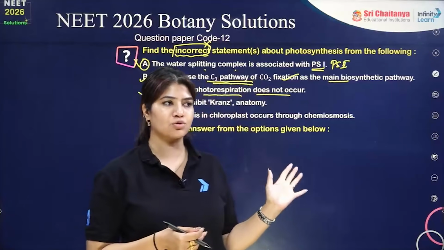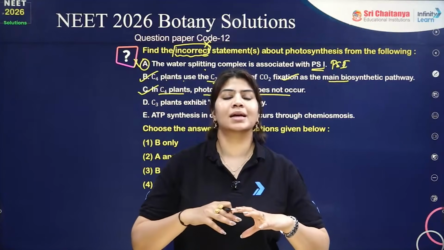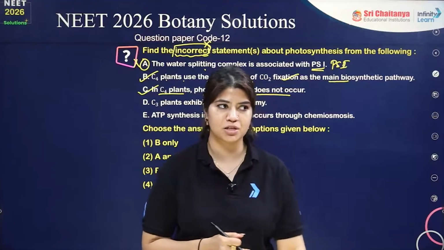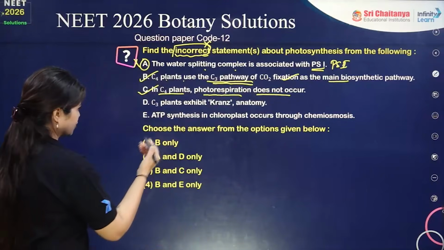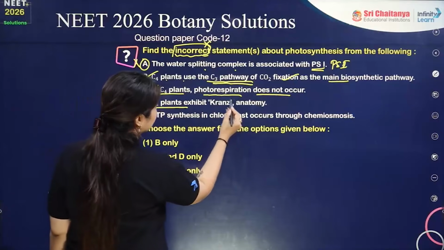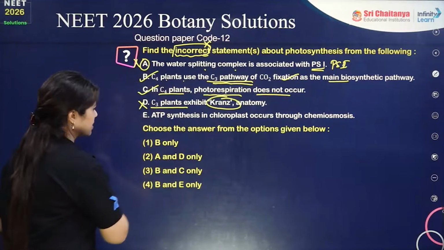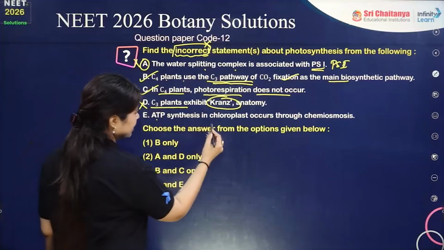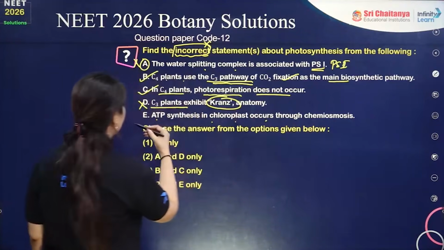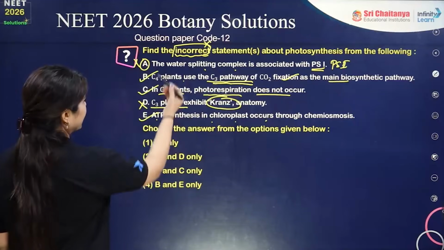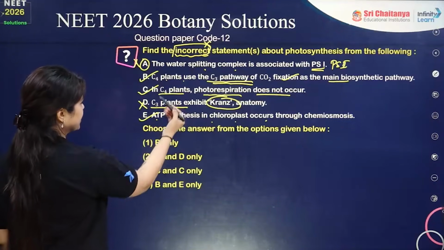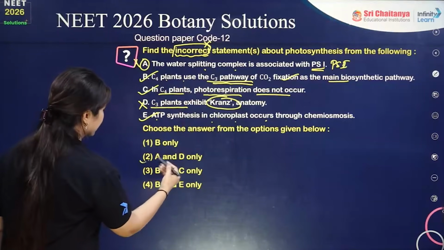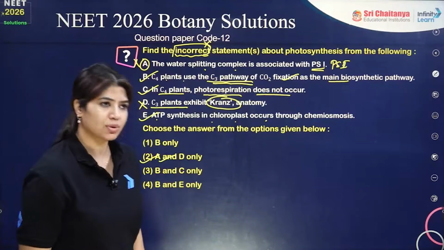This statement is correct to some extent; it is not that photorespiration does not occur at all, but very little photorespiration remains. They are able to avoid photorespiration. C3 plants exhibit Kranz anatomy: C3 plants do not have Kranz anatomy, C4 plants have Kranz anatomy. ATP synthesis in chloroplast occurs through the chemiosmotic hypothesis. This is a correct statement. So A and D are incorrect; B, C and E are the correct statements. Since incorrect is asked, the answer has to be option number 2 in this question.